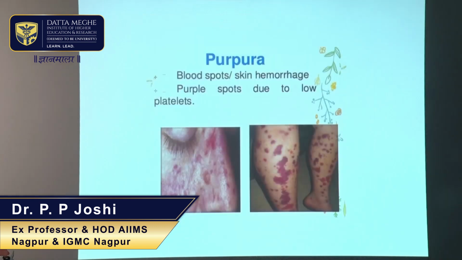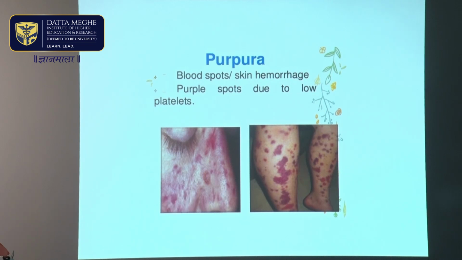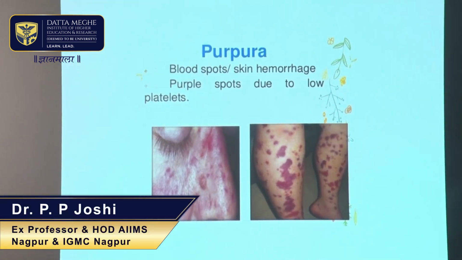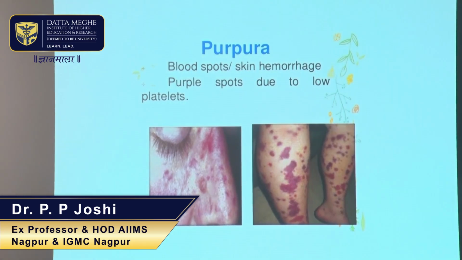Now, what is purpura? Purpura is basically bleeding in the skin, and you can see over here, if they are very small, of the size of a pinhead, they are called petechiae. If they are larger, they are called ecchymotic patches, and they usually occur because of thrombocytopenia, which is a feature of severe liver disease, which leads to portal hypertension, because there is a destruction of platelets in the liver.